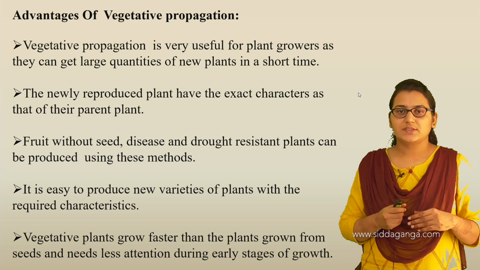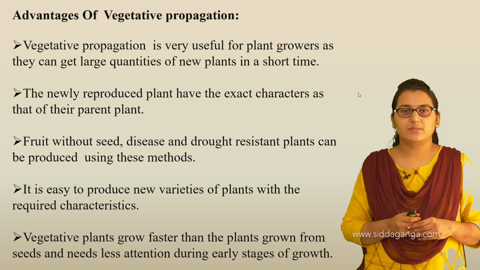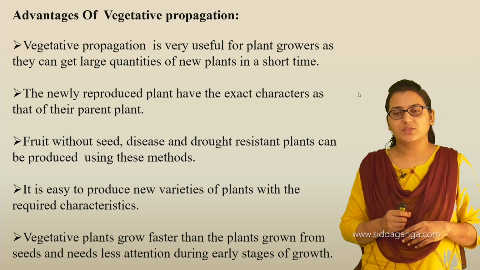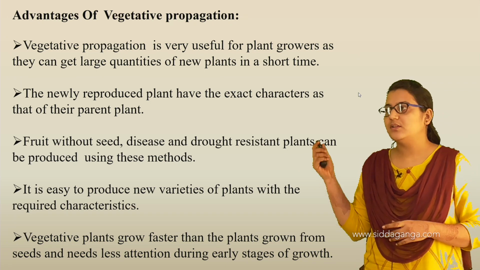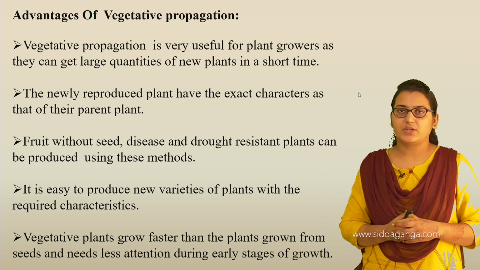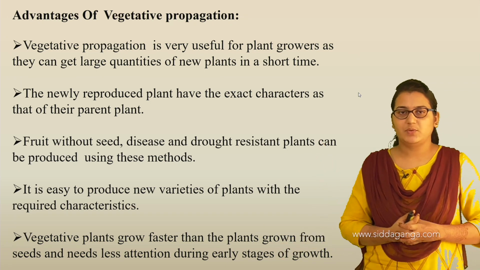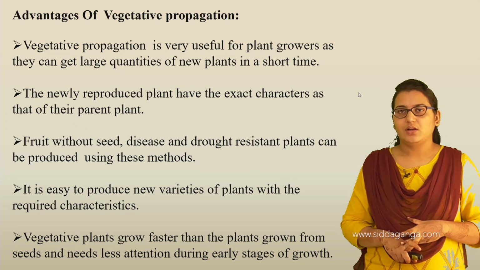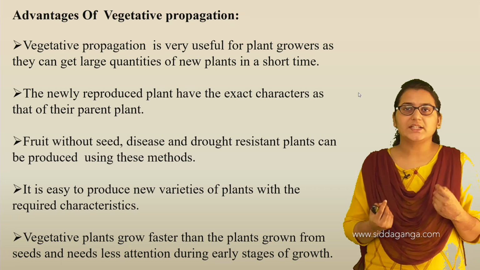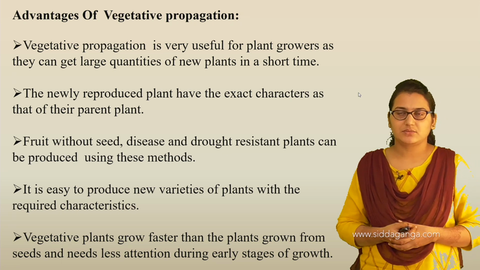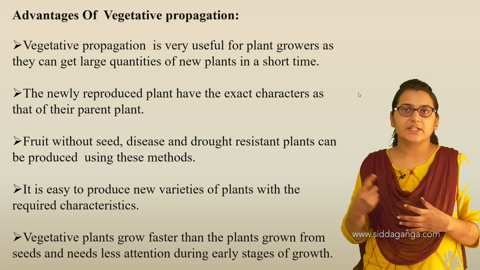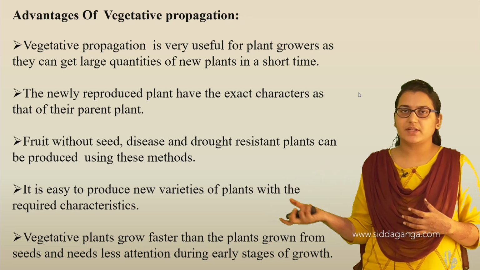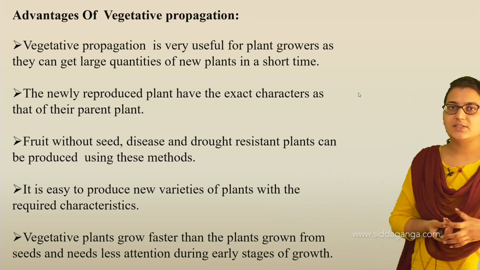Fruits without seeds, and disease and drought resistant plants, can be produced using these methods. So these are the advantages of vegetative propagation. Why do we need it? Because fruits without seeds can be produced. Some fruits we prefer eating seedless, so for those fruits we need this propagation. So this is very helpful in growing seedless fruits.